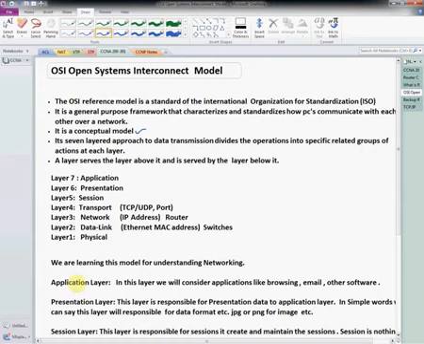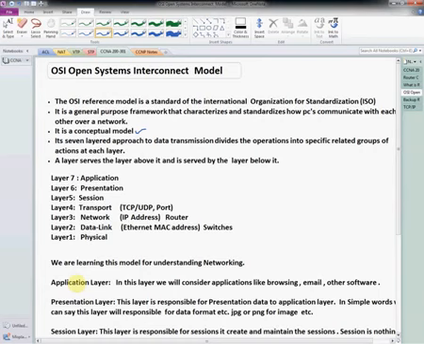Like I want to communicate with you and you want to communicate with me. We are doing a WhatsApp chat, so we are using an application. So the application layer is responsible for all applications users are using, like browsing, email or any other type of software.